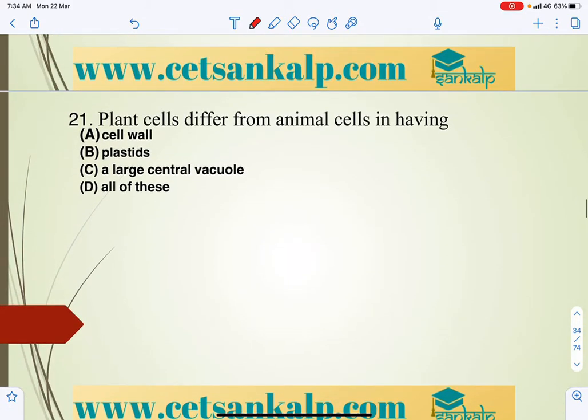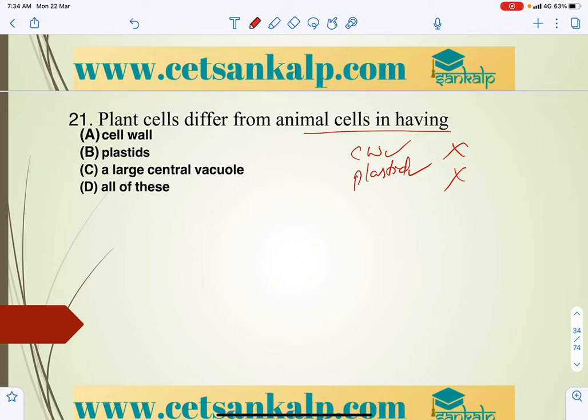Next question. Plant cell differs from animal cell in having. We can say that in the plant cell the cell wall will be present and in animals it is absent, and plastids are present in plants and in animal cells they are absent.